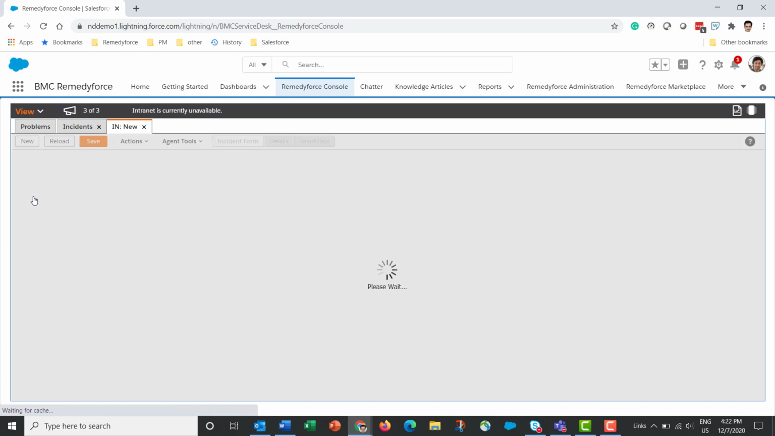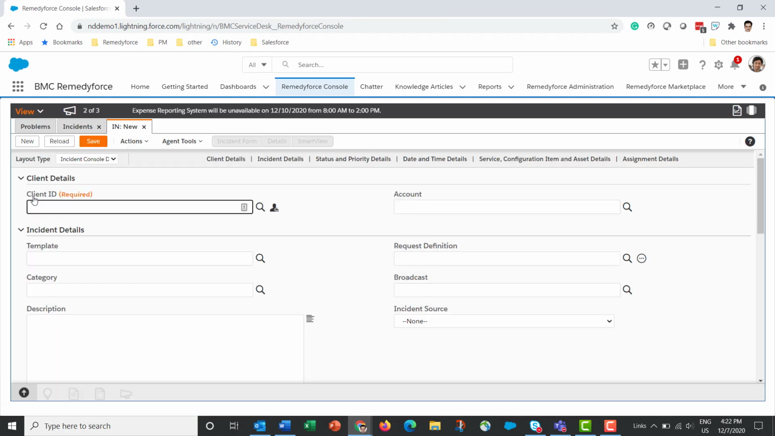I click on the new icon or the new button. Client ID is the identity of the person who's affected. Remember, there are two fields here in the client details section, client ID and account. Client is the person, the identity of the person who's affected by the issue or the requester if it happens to be a service request. Account is the identity of the company that the client belongs to.